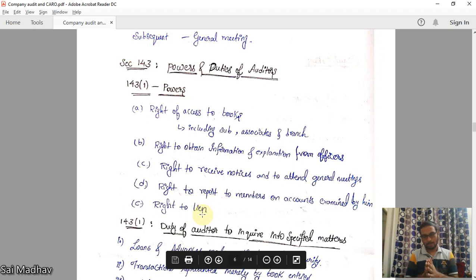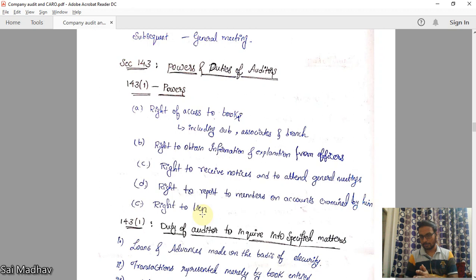See, work is performed by the auditor on the books of accounts of the company. Right to lien is nothing but, take an example. If you have given a cloth to a tailor for stitching, you have to pay some amount. Suppose you are not paying the amount, the tailor will not deliver your cloth to you. What will he say? The cloth may belong to you, but he will say that I have performed some work on this cloth, so unless you pay me the money, I will not give you the product.